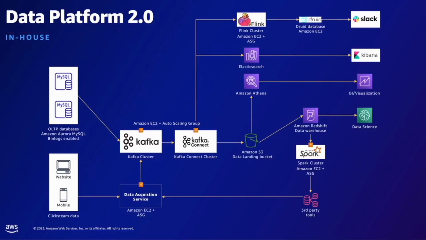Now in version 2, the first thing that they built was a data acquisition service to accept the data from the Dream 11 app, website, and third-party vendors. So it gets easier to add new data sources in the system.